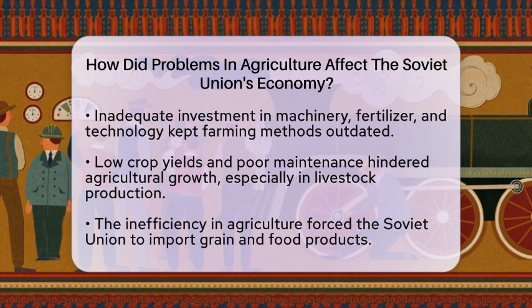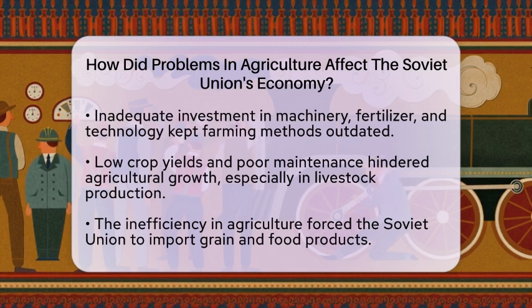With low productivity in agriculture, the Soviet Union struggled to feed its population. This situation forced the country to import grain and other food products, putting pressure on foreign currency reserves. The agricultural workforce was inefficiently employed, earning low wages and contributing little to overall economic growth.